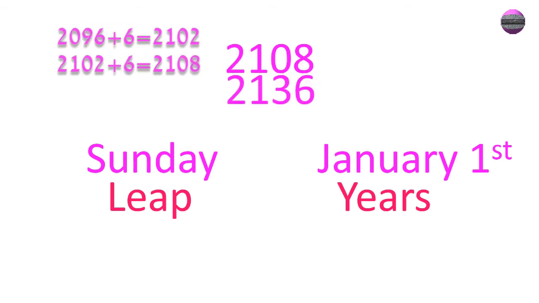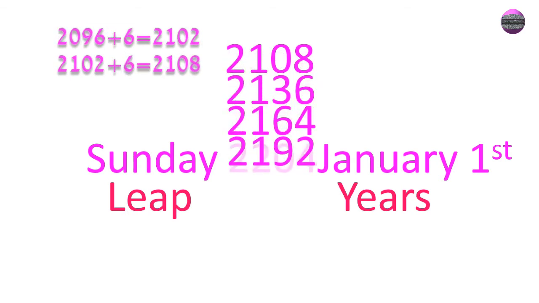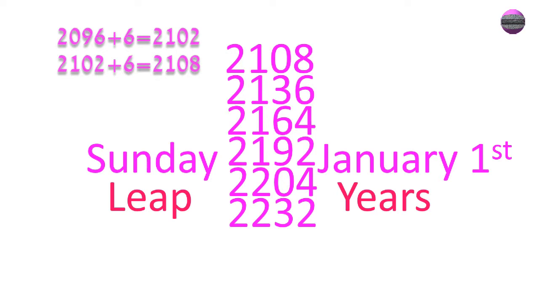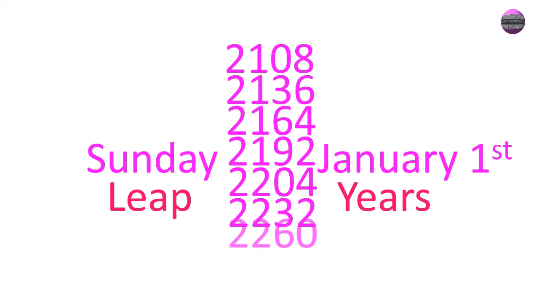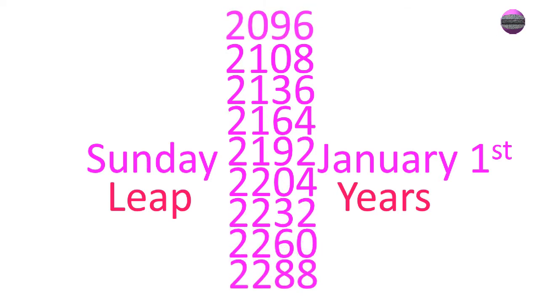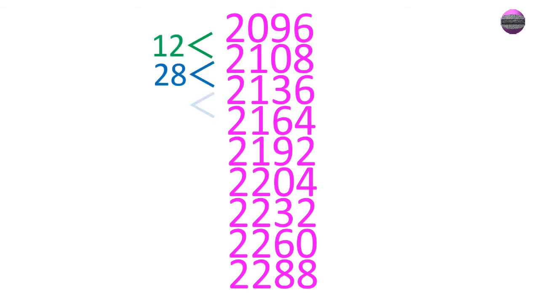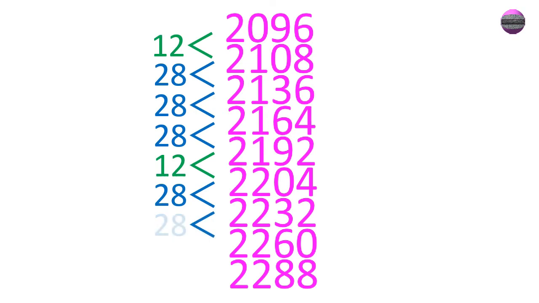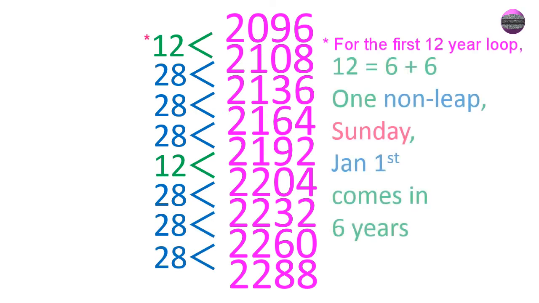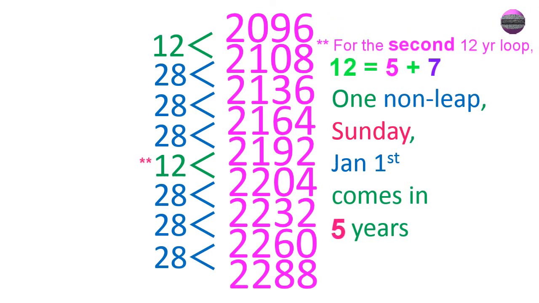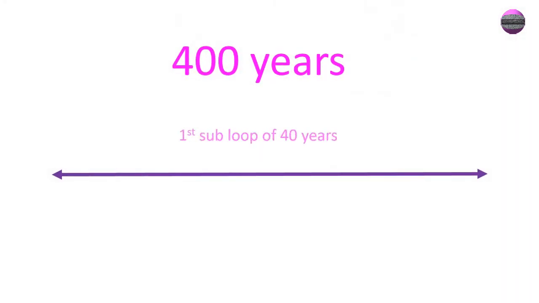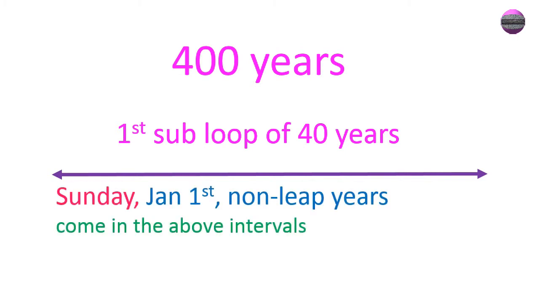Now beyond 2096, there will be the first 12-year loop in which the Sunday year comes in 6 years and then again in 6 years. Then 3 28-year loop come, then again 1 12-year loop comes, and then another 3 28-year loops come, closing the 400-year loop. Then begins another 400-year loop with the first 40-year loop in which the Sunday year comes in 5, 6, 6, 6, 11, and 6 years.